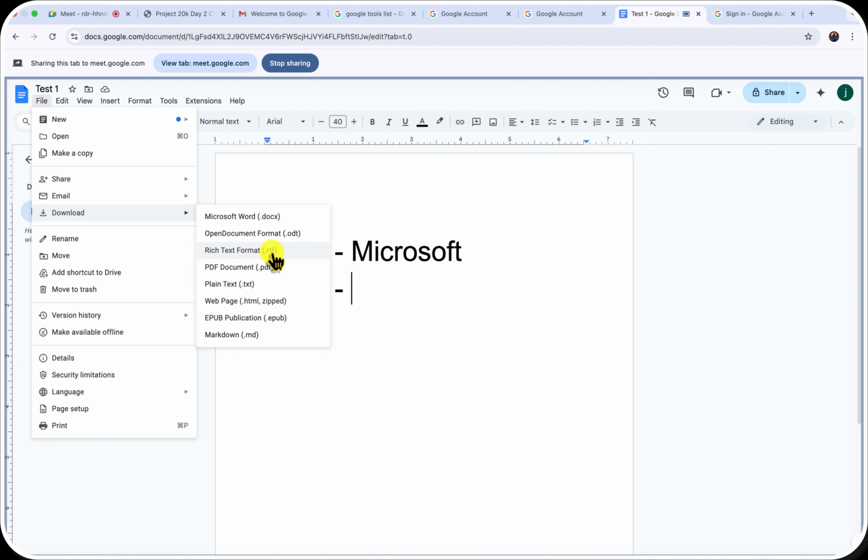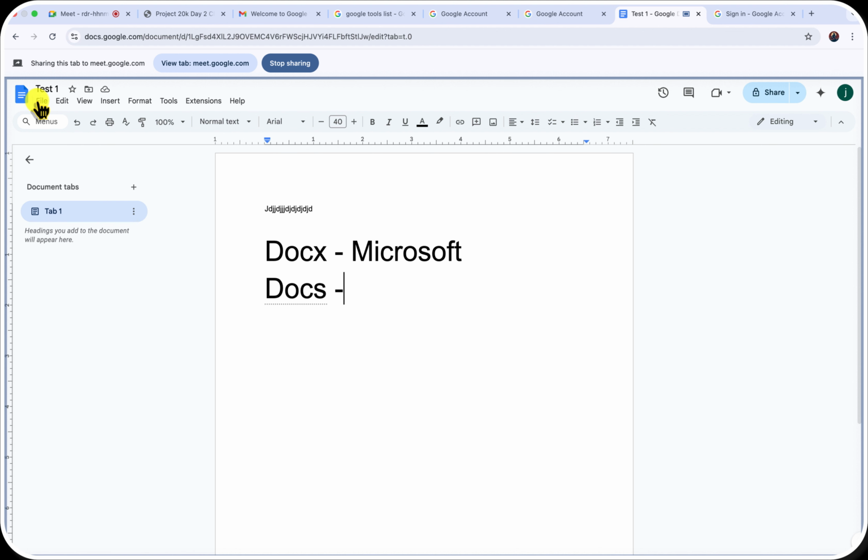But the beauty of what Google Docs does is it allows you to choose the format you want to work with. So you can decide to download it as PDF, especially if you want to send a proposal. Of course, I don't believe you're going to send a proposal as a Microsoft Word, or in any other format aside from PDF. So you would always make it a PDF document so that they will not be able to edit it. But if you grant them almost all of these access, depending on the application, they will be able to edit it. You can also do the plain text.